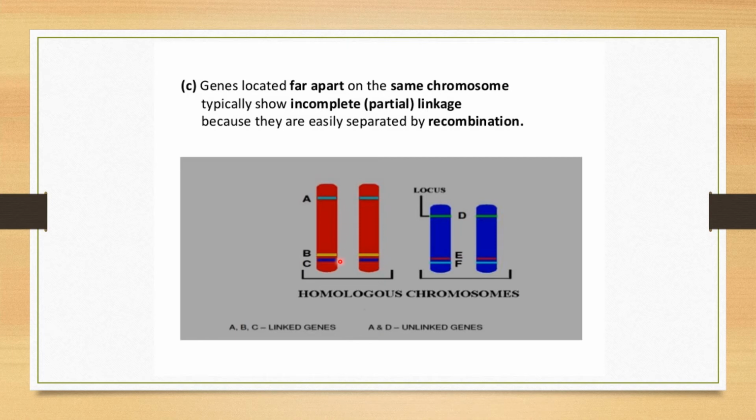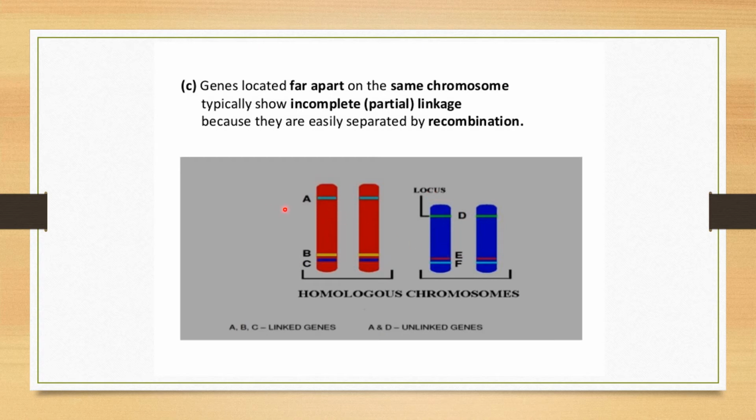Now here you can see these are the homologous chromosomes. One is shown in red, the other one is shown in blue. Here you can see A, B, C. These are the linked genes. And here also D, E, F. Even these are the linked genes because they are present on the same chromosome.